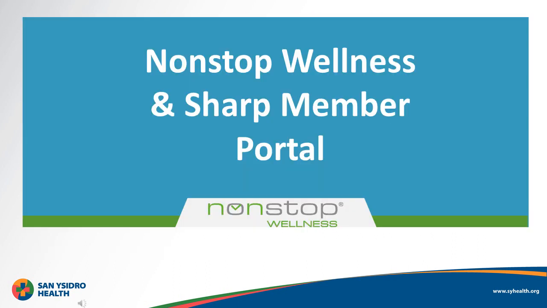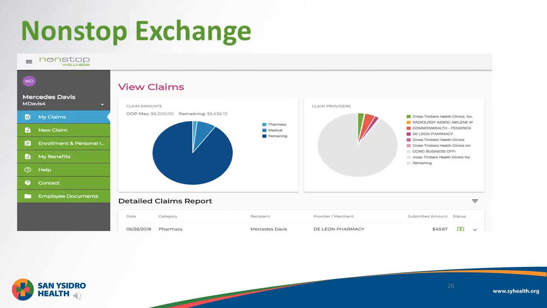Now let's talk about the Sharp and Nonstop member portals. As a member of Sharp Nonstop Wellness, you'll have access to our member portal, the Nonstop Exchange, otherwise known as NSE. NSE includes a user-friendly interface and mobile access, as well as the ability to check available balances and claims processed to date. As you can see from this image, the NSE site will allow you to see your claims and payment details in real time, which will give you insight into how you are using your Nonstop Visa card and how much you have left on it.